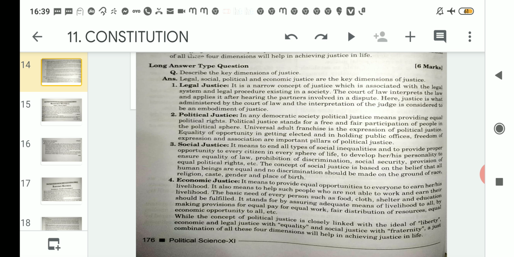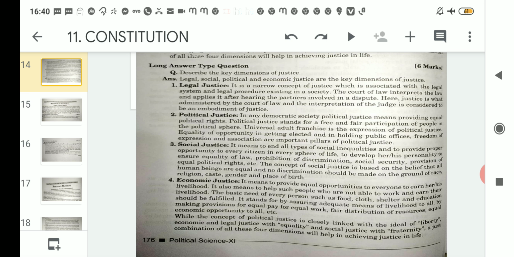Now moving on to the third justice, that is social justice. It means to end all types of social inequalities and to provide proper opportunity to every citizen in every sphere of life. That means we know that in our society or in any society there are lots of inequalities, and social justice confirms that all types of social inequalities should be omitted from the society. And while omitting these inequalities, it is also assuring to provide proper opportunity to every citizen in every sphere of life.